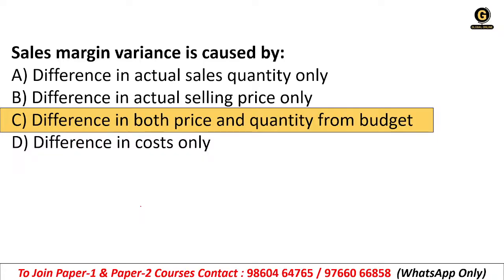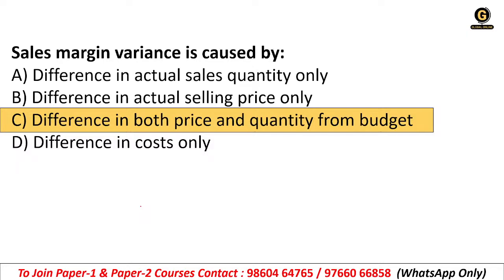Correct? Sales price variance is what? Did we sell at higher or lower prices than expected? Have we sold our product at higher or lower prices than expected? That is your sales price variance. And the sales volume variance is whether we have sold our product in more or fewer units than planned. Understanding?